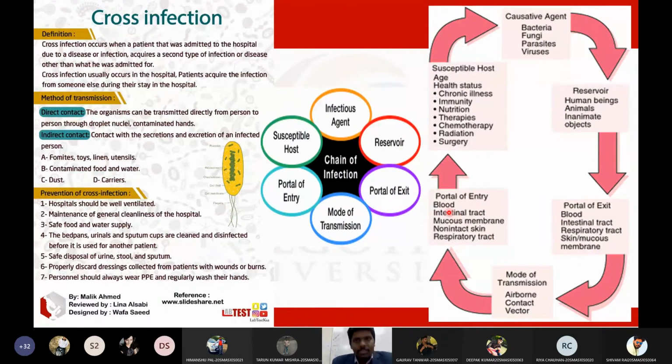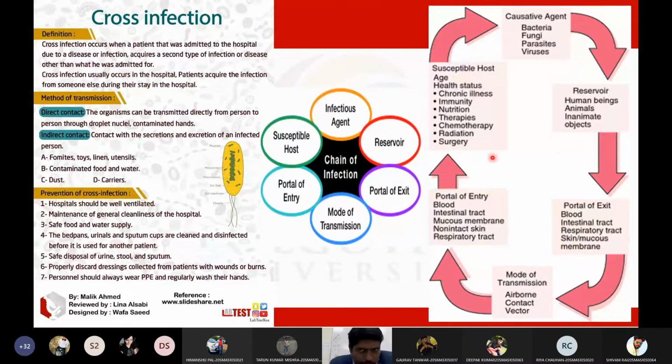After entering into the body, it will go to the susceptible host. The susceptible host can vary depending upon age, elder, young, or teenage person, and depending upon health status. Health status means if he has any chronic illness, immune deficiency, nutrition deficiency, or if the patient is on chemotherapy, radiation therapy, or surgery. All these patients are highly susceptible to infections. So this is the susceptible host, and this is the complete chain of infection.